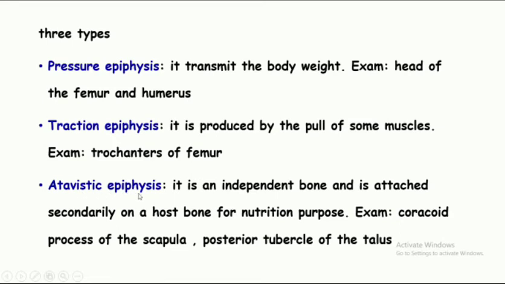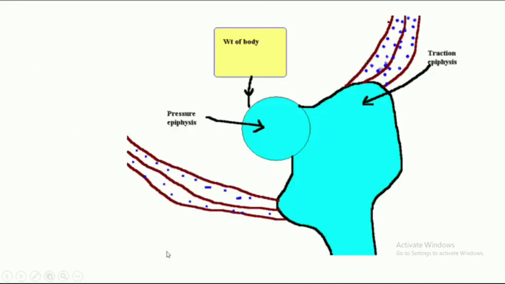Atavistic epiphysis is an independent bone and it attaches secondarily on a host bone for nutrition purpose. For example, coracoid process of the scapula, posterior tubercle of the talus. So this is the pressure epiphysis because weight is transmitted through this epiphysis. This is traction epiphysis. This elevation of the bone is developed due to the traction of the muscle.